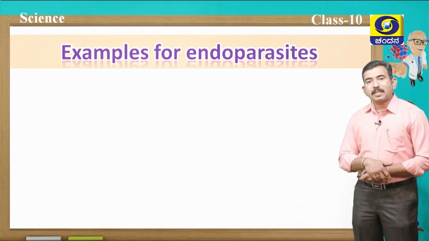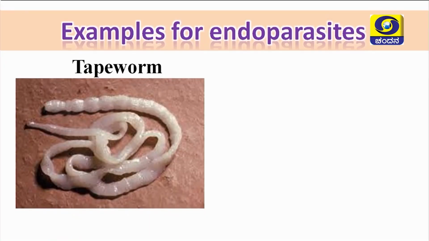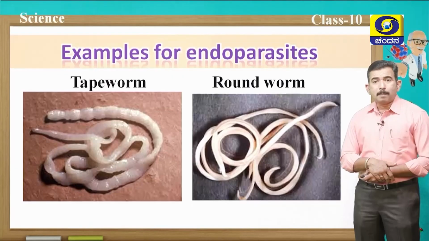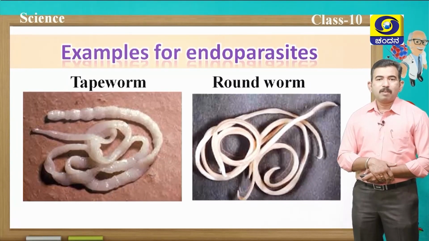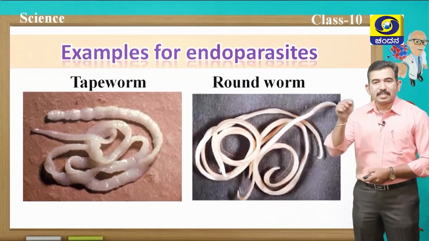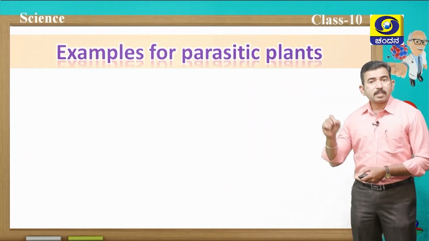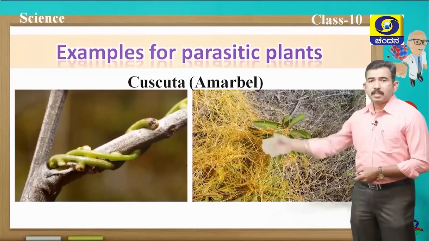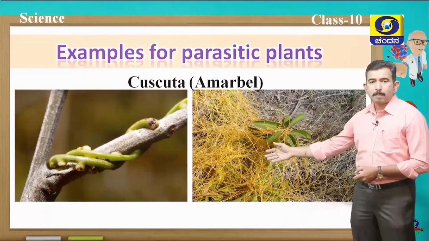Example for endoparasites, can you guess? Yes, students, tapeworm, roundworm, even the malarial parasite Plasmodium is also an example for endoparasites that resides inside the host. In plants also there are some parasitic plants, and an example for a parasitic plant is Cuscuta, which is also called amarbel. You can see the picture of Cuscuta.